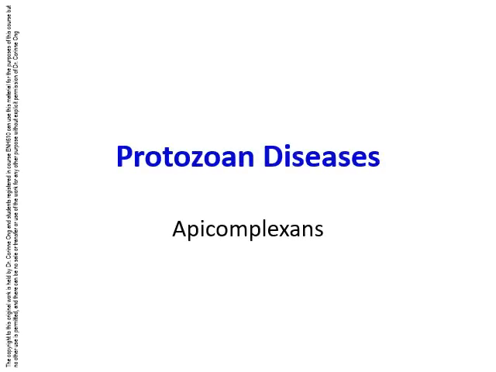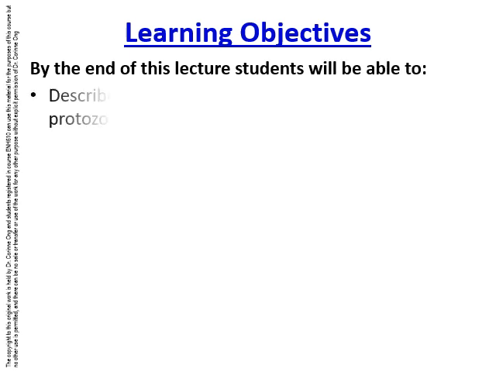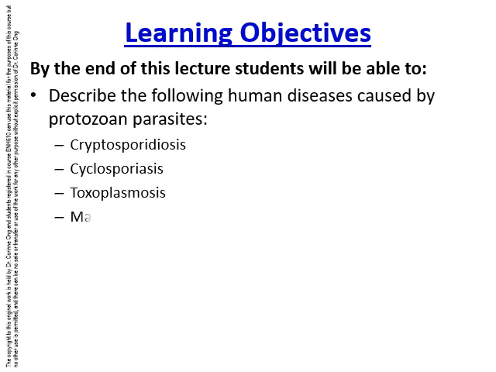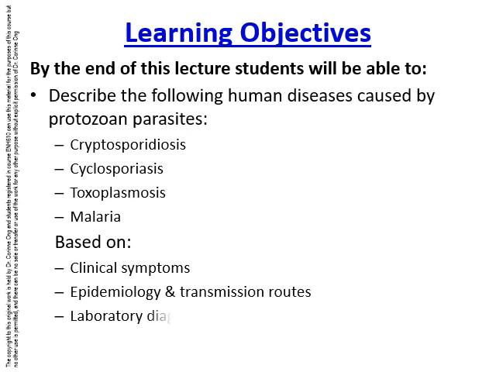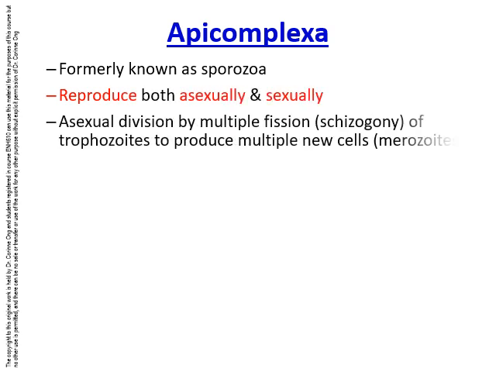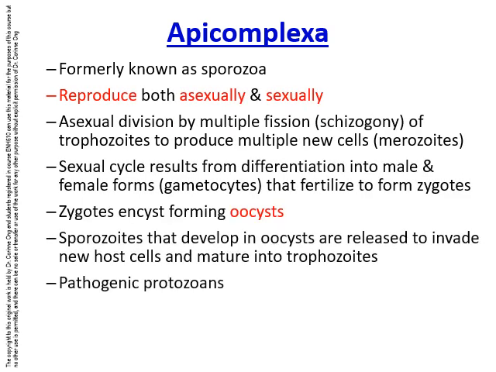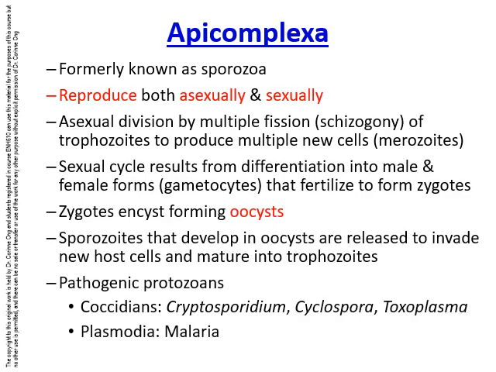This week, we'll look at a different group of protozoans called the Apicomplexans. Apicomplexans are a group of protozoans that were formerly known as sporozoans.